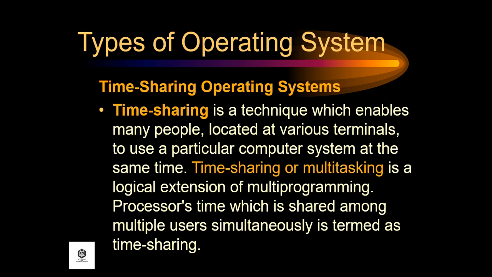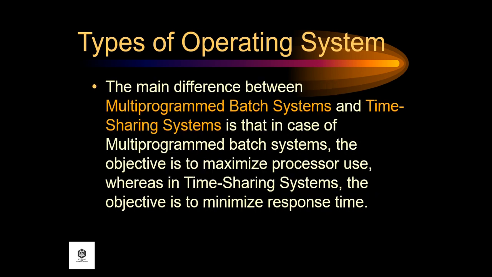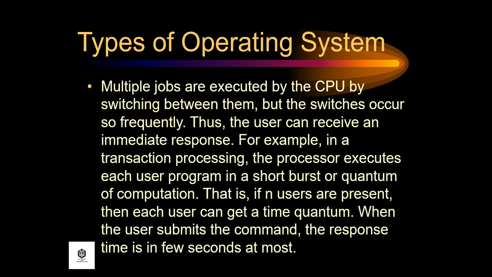Processor's time, which is shared among multiple users simultaneously, is termed as time sharing. The main difference between multi-program batch systems and time-sharing systems is that in case of multi-program batch system, the objective is to maximize processor use, whereas in time-sharing systems, the objective is to minimize response time. Multiple jobs are executed by the CPU by switching between them, but the switches occur so frequently that the user can receive an immediate response.